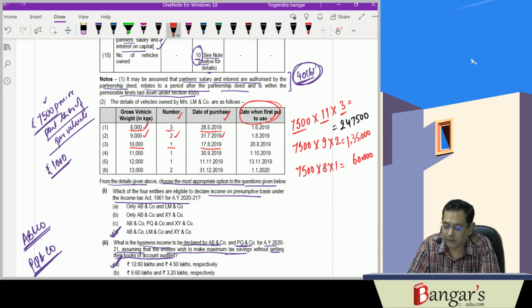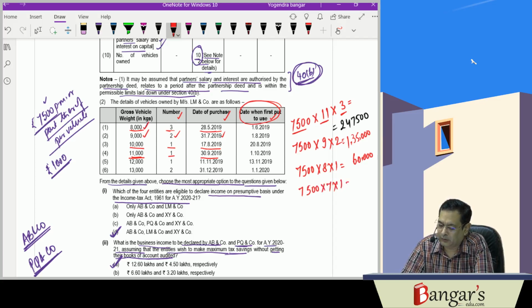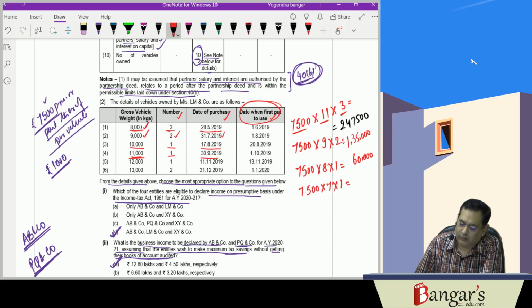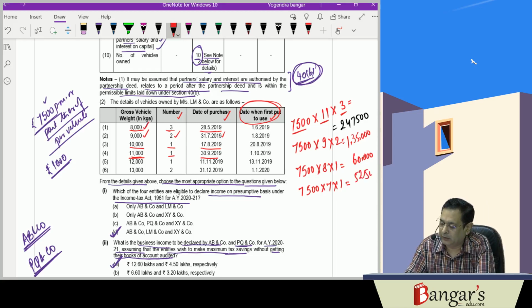Next is 11,000 kgs gross weight. 1 vehicle is there, purchased on 29/10/19. It will be 7,500 into 7 months into 1 vehicle. April, May, June, July, August, 5 months will be removed, therefore it will be 7 months. 7,500 into 7 into 1 is 52,500.